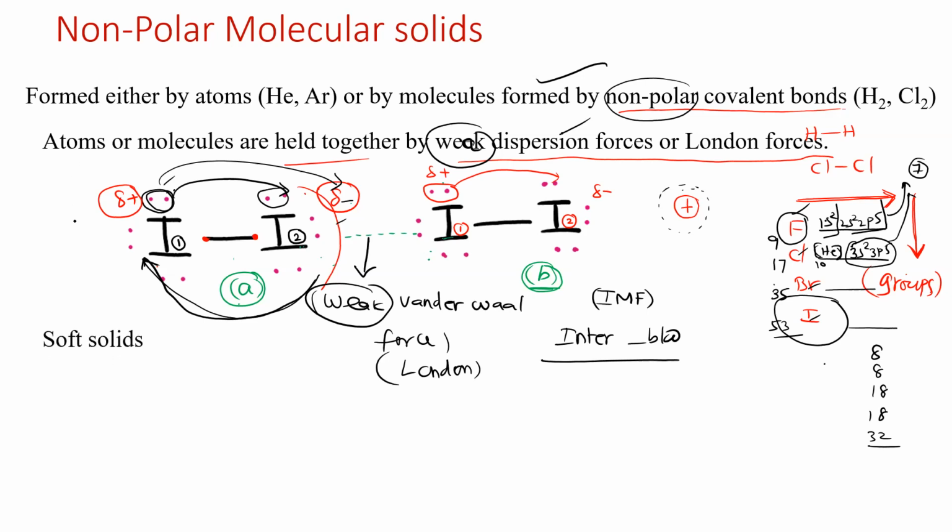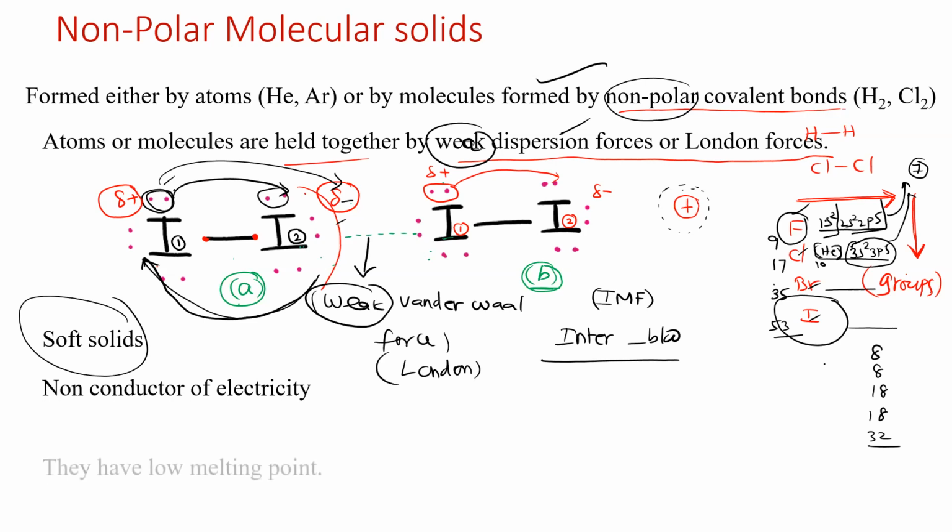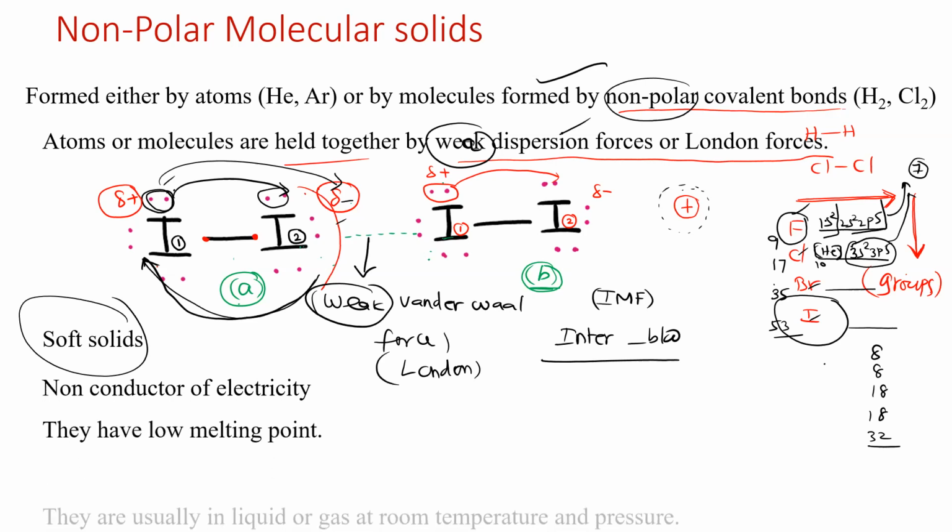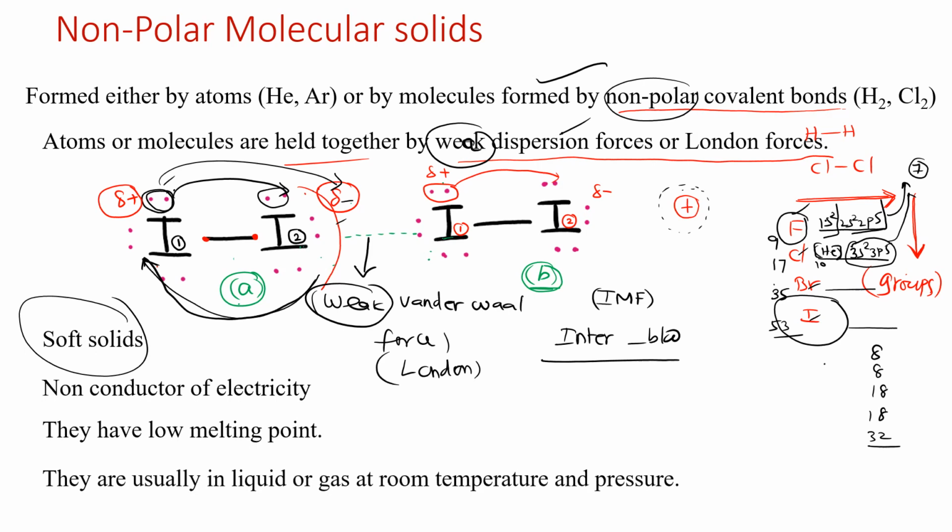That is why they are called London forces or van der Waals forces. They are all very soft solids. They are all non-conductors of electricity. They don't conduct any electricity. They have a very, very low melting point, and they are usually liquid or gas at room temperature. At room temperature, they become a liquid or gas.